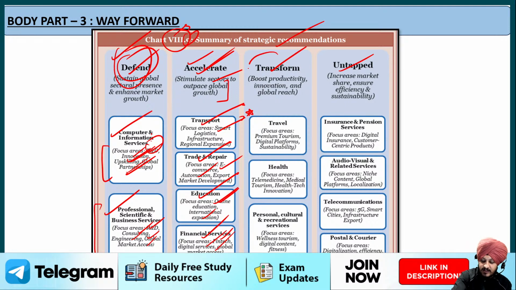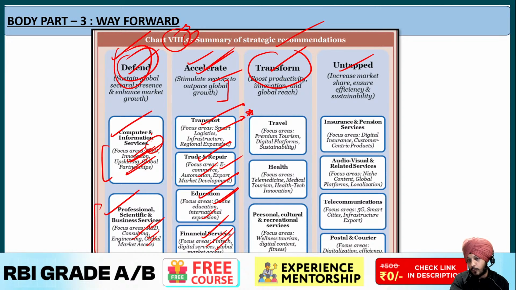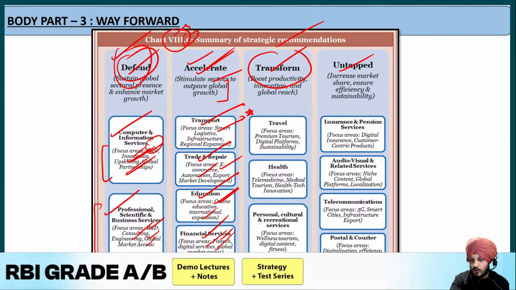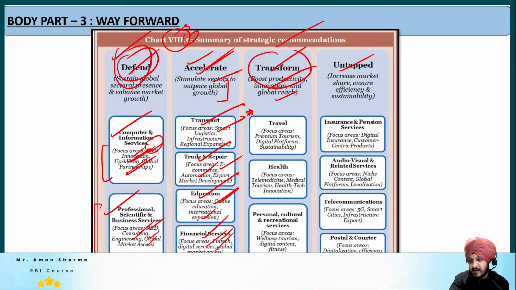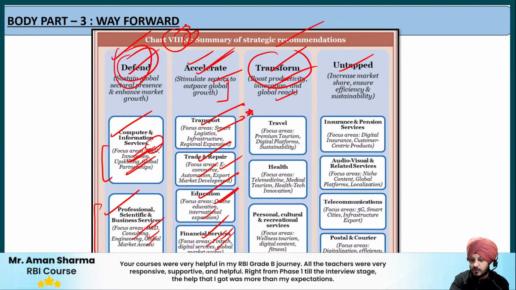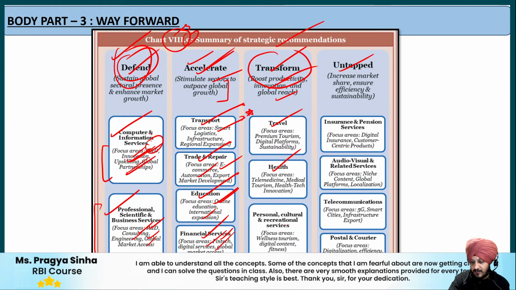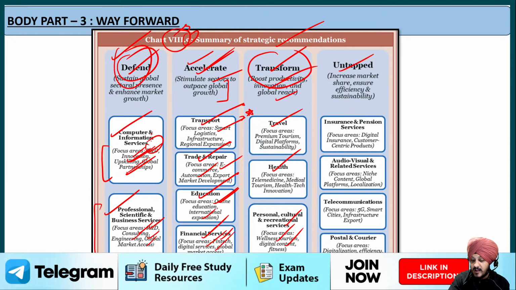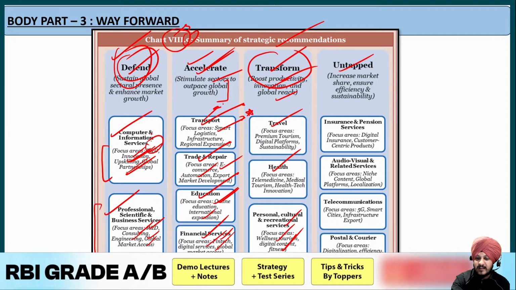Then the next point is transform. Transform represents those sectors that need to improve productivity and innovation. And this is what the economic survey says: over here we need to improve productivity, innovation, as well as global reach. Under the transformation category, the economic survey talks about the travel sector, the health sector, as well as personal, cultural, and recreational services. So we need to focus on wellness tourism, digital fitness, digital content, as well as fitness also. You can write examples also, for example the Fit India program of the government, and different types of examples that are there. You can talk about smart cities in transportation.